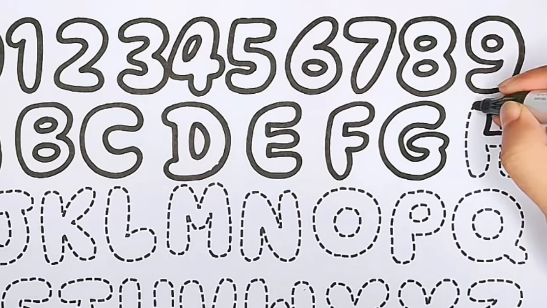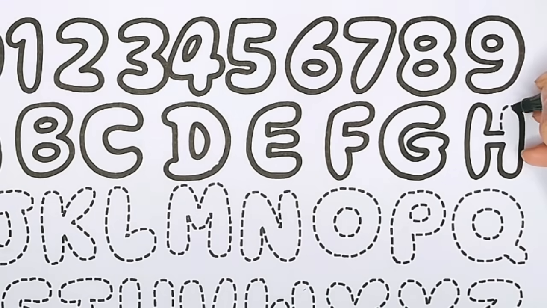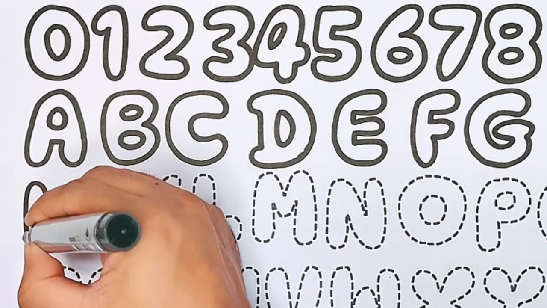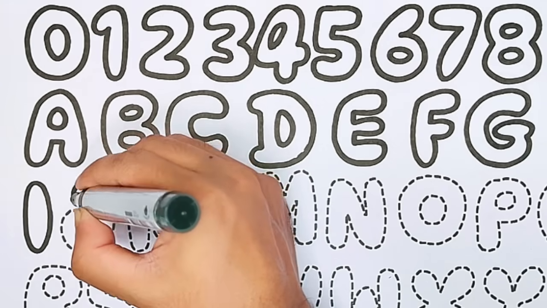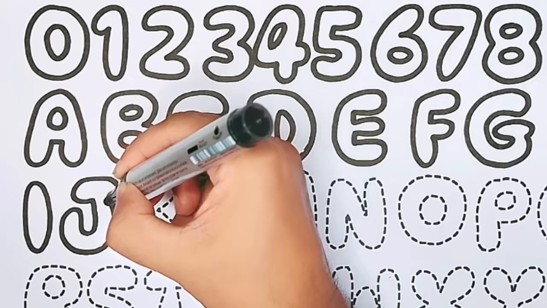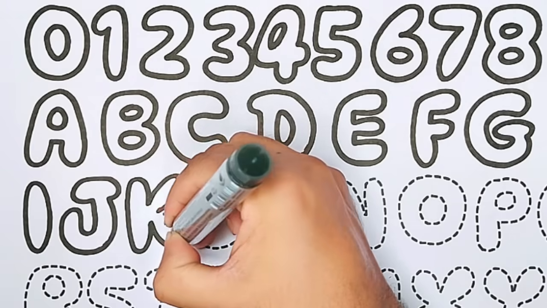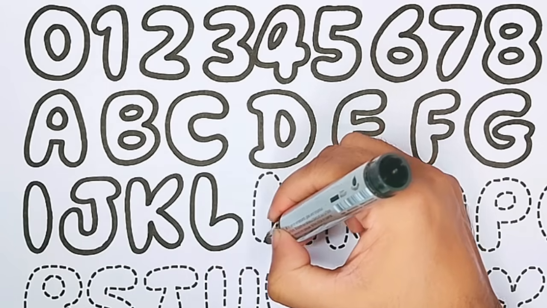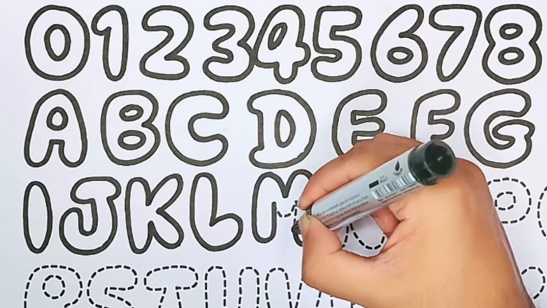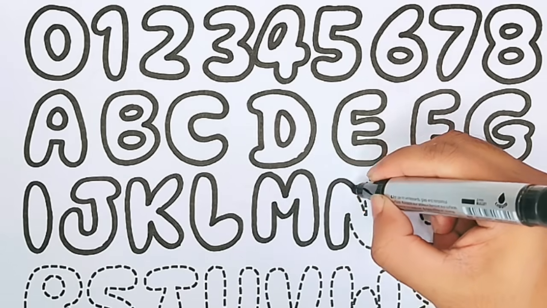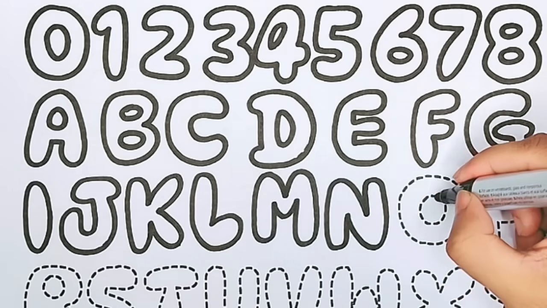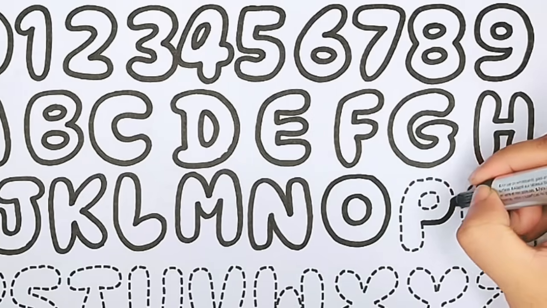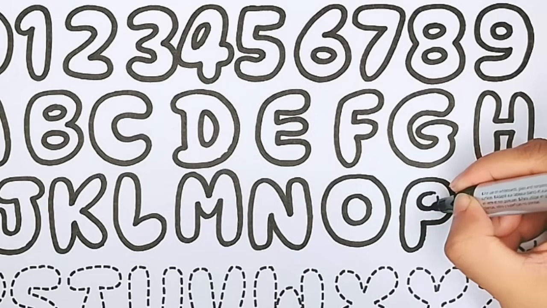The cat takes the mouse. H for heart. The cat takes the mouse. Hi-ho the dairy-o, I for igloo. The cat takes the mouse. J for jug. The mouse takes the cheese. K for kite. The mouse takes the cheese. L for lemon. Hi-ho the dairy-o, the mouse takes the cheese. The cheese stands alone. M for mushroom. The cheese stands alone. N for noodles. Hi-ho the dairy-o, the cheese stands alone. O for onion. Hi-ho the dairy-o, the cheese stands alone. P for pencil.